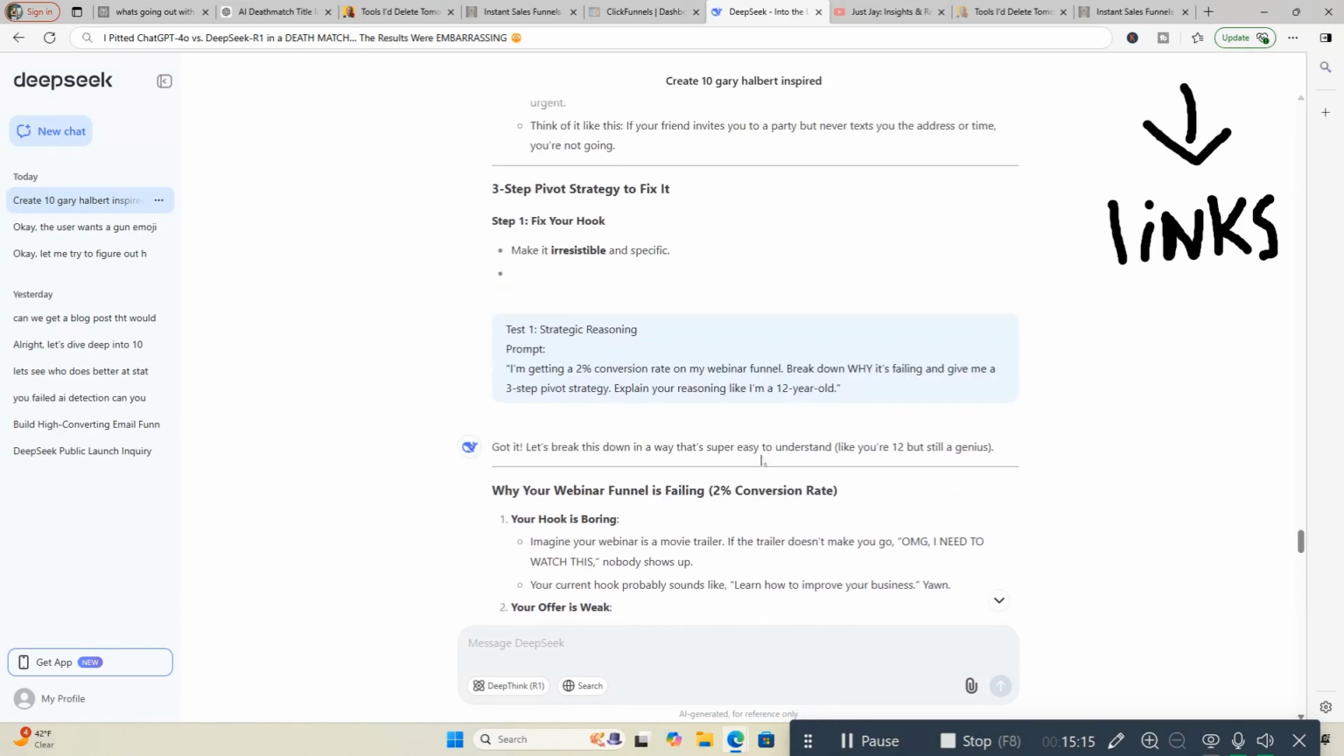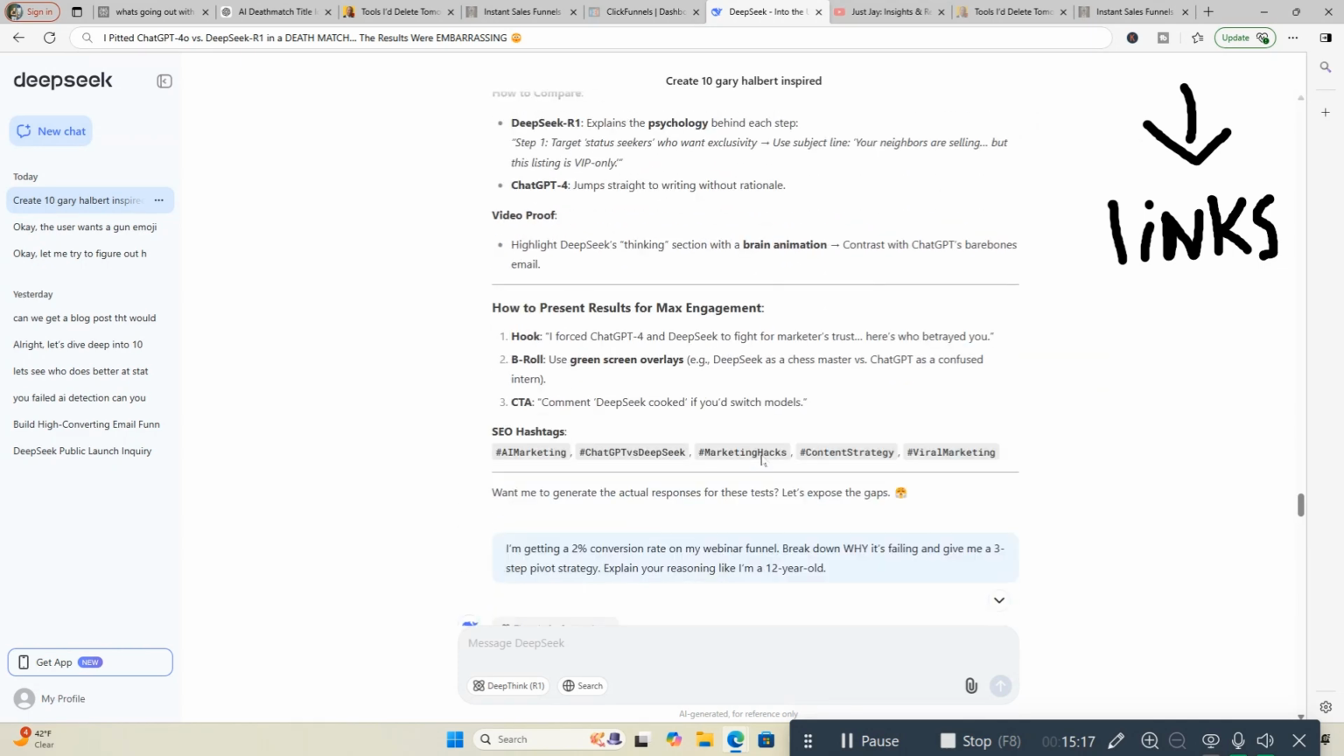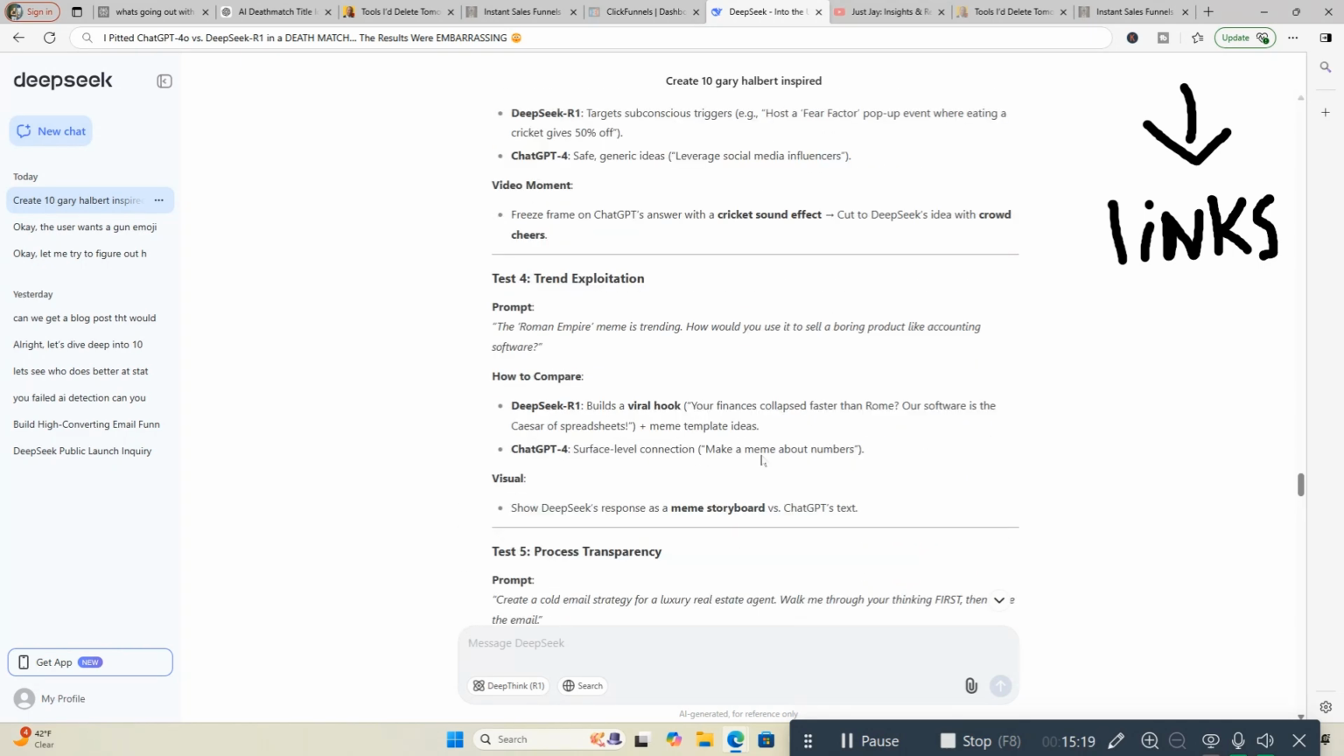And we're going to go up to number 4. Let's see here. Test 4 is a trend exploitation prompt. The Roman Empire meme is trending. How would you use it to sell a boring product like accounting software? That's interesting.